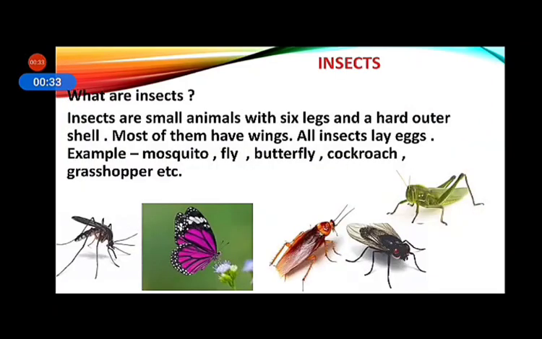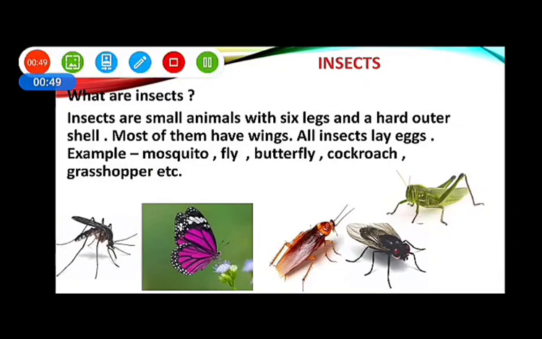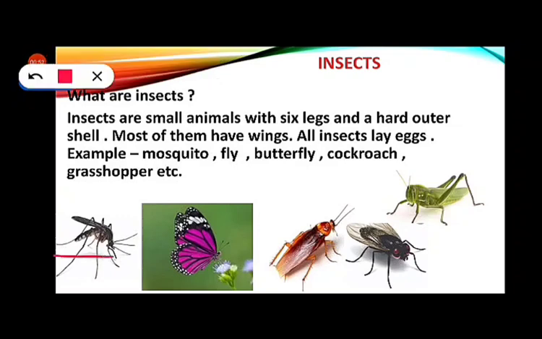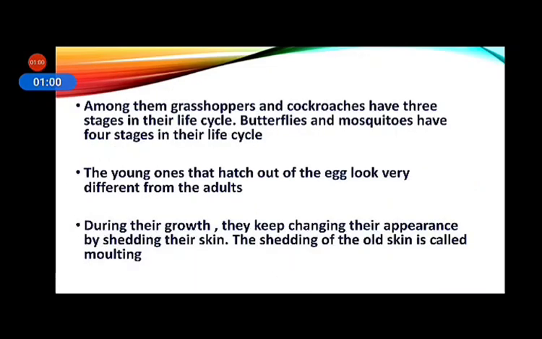Now move to insects. What are insects? Insects are small animals with 6 legs and a hard outer shell. Most of them have wings. All insects lay eggs. Example: mosquito, housefly, butterfly, cockroach, grasshopper, etc. Among them, grasshoppers and cockroaches have 3 stages in their life cycle. But butterflies and mosquitoes have 4 stages in their life cycle.